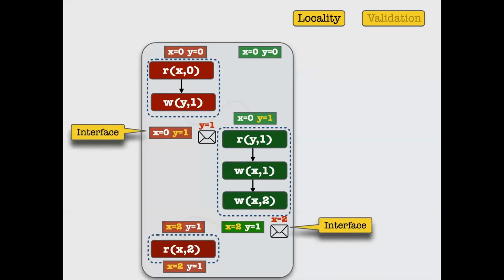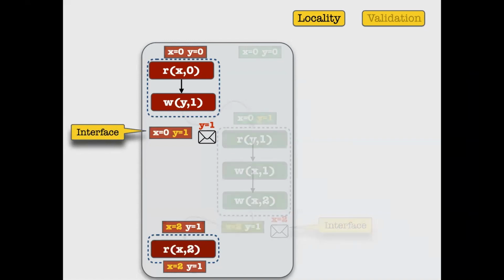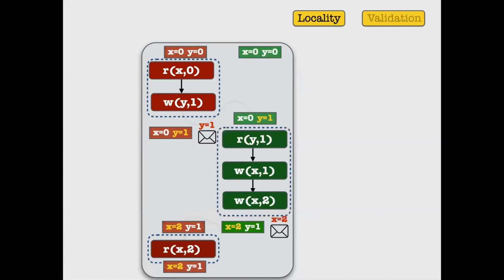So these interfaces are the places where we basically guess whether some message is essential or not, and decide based on that whether to add it to the global data structure and to the bounded message pool that we maintain. For the locality, we can run the first process under sequential consistency, where we verify whether these interfaces make sense. So I can just say, okay, starting from X0, Y0, is it possible for me to check that this interface where Y is 1 is an essential message is correct?